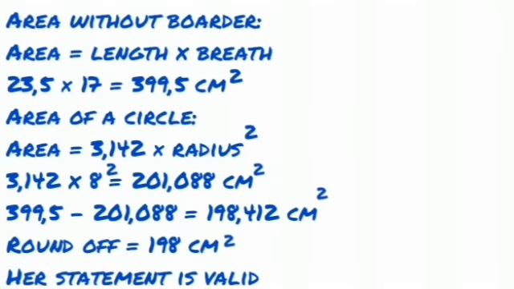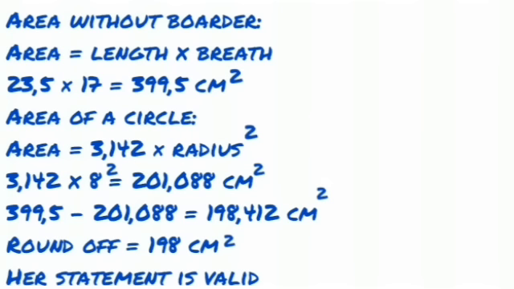198 centimeters. So we are going to start by calculating the area without borders. We're using that new length and new breadth that we just calculated. So that's 23.5 times 17, and it gives us 399.5 centimeter square. The square is important because we are dealing with area.